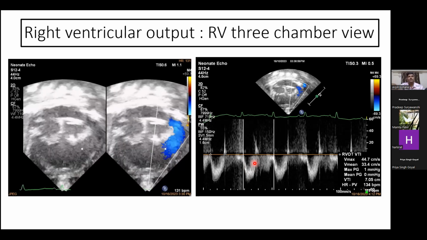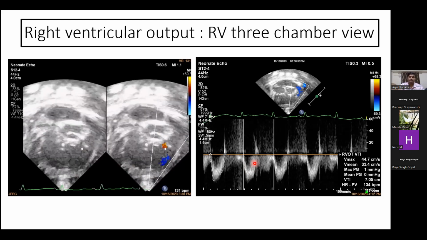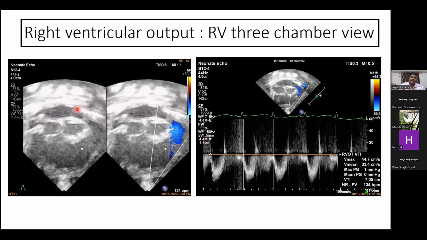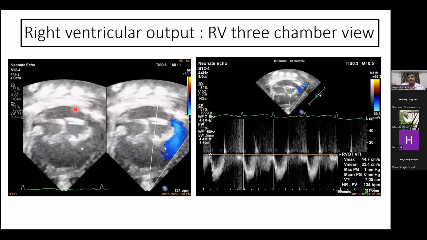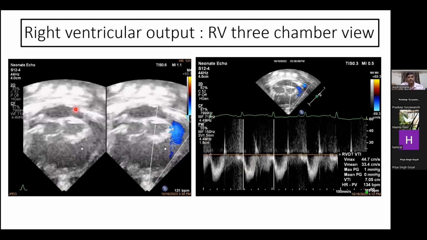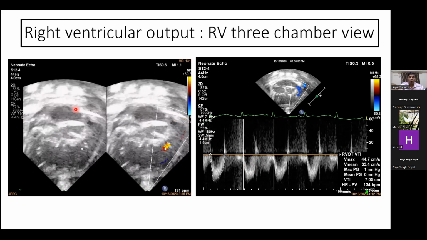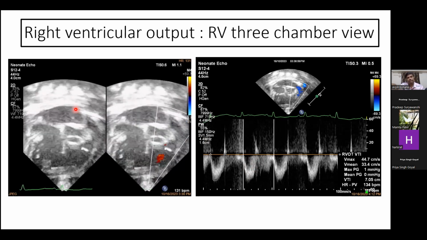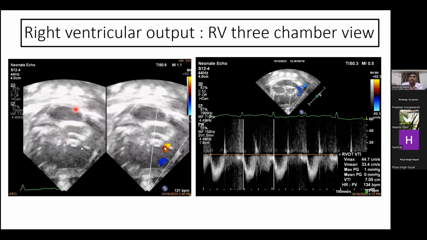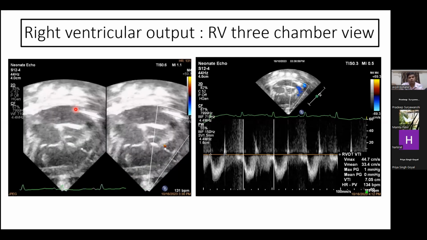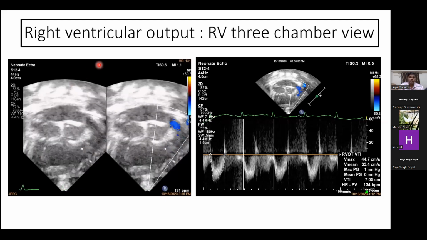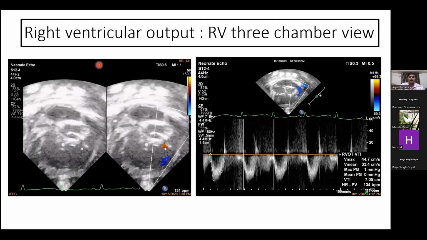So the normal ventricular output that we consider usually is 150 to 300 ml per kg per minute. And the ventricular output that we have assessed in this baby at 6 hours of life, transitioning well, was around 140 ml per kg per minute, which is normal for this age. Various studies have been done during the 2nd hour of life, 6th hour of life, and various numerical values have been given as to what to take as normal. So if I take the absolute value 140, it may sound abnormal, but it is normal for a baby transitioning at 6 hours of life.